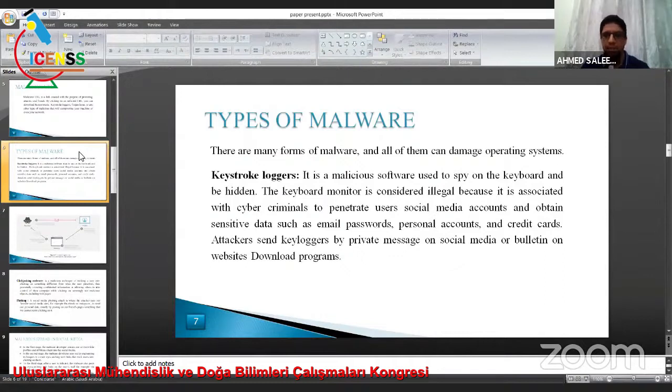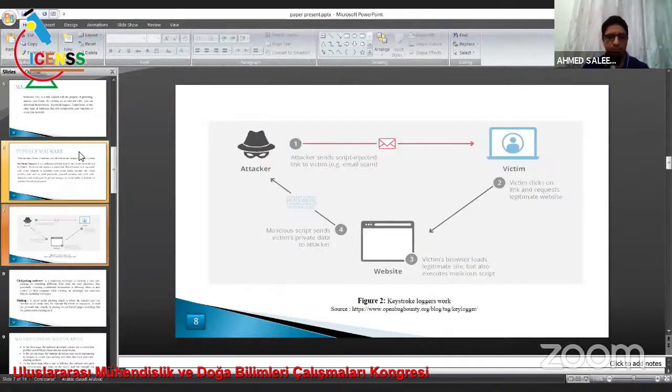Keystroke logger. It is malicious software used to spy on the keyboard and stay hidden. The keyboard monitor is considered illegal because it is used by cybercriminals to penetrate users' social media accounts and obtain sensitive data such as email, passwords, personal accounts, and credit cards. Attackers send keyloggers by private message on social media or bundle them in a website's download program.